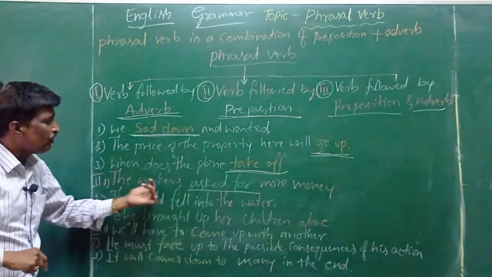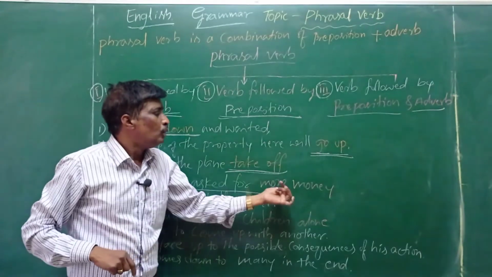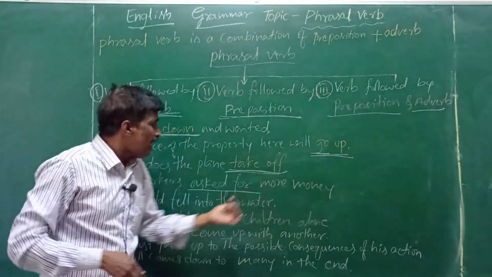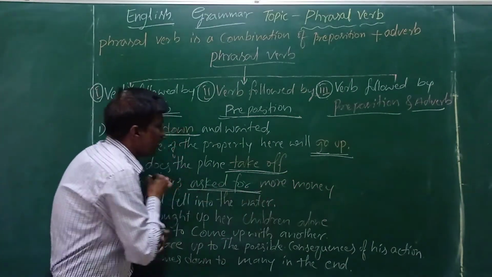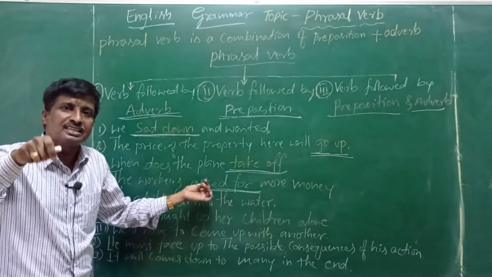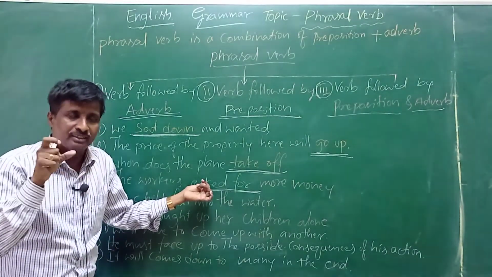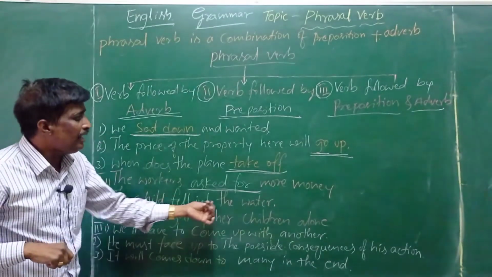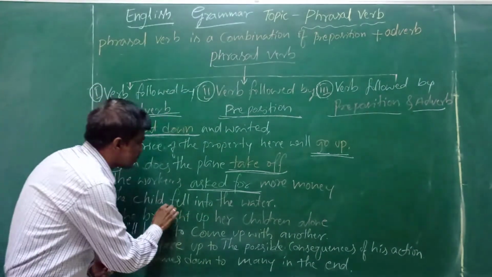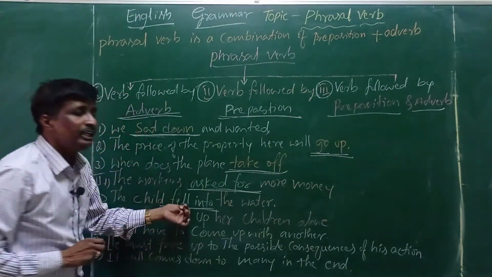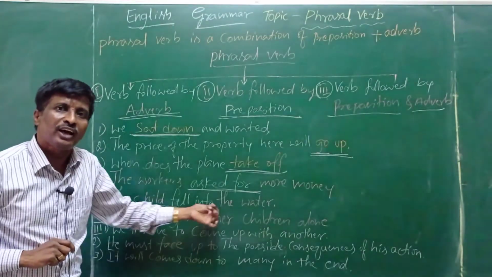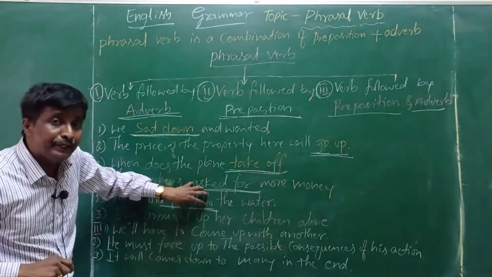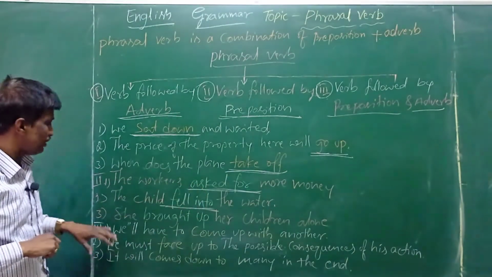Like this, the workers asked for more money. Asked for is a phrasal verb. The child fell into the water. Fell into is a phrasal verb.